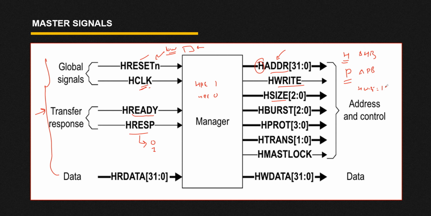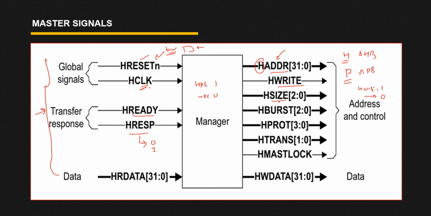Or you can say you want to perform a write operation. And whenever your HWRITE signal is 0, that means you want to perform some read operation. Whenever your HWRITE is 1, that means you have initiated the transfer and you want to pass the data into your slave, or write the data into your slave. And whenever your HWRITE is 0, that means you want to read the data from your slave.